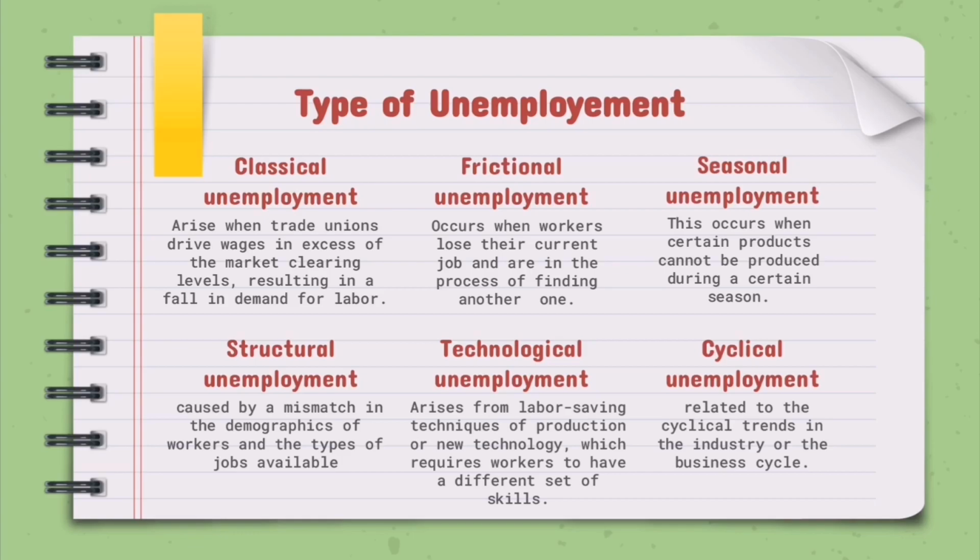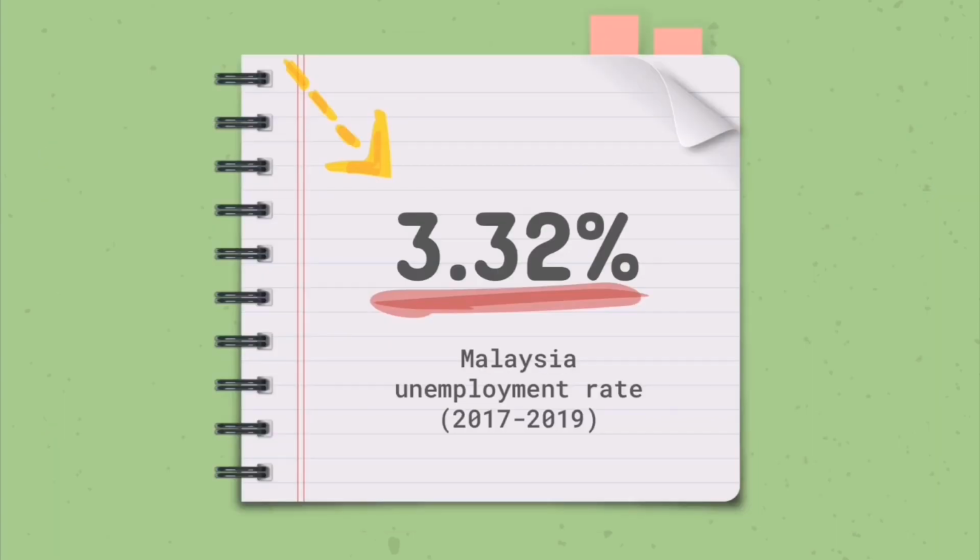Fifth is technological unemployment. It arises from labor-saving techniques of production or new technology which requires workers to have a different set of skills. It also occurs when developments in technology and working practice cause some workers to lose their jobs. Sixth, cyclical unemployment is a type of unemployment which is related to the cyclical trends in the industry or the business cycle. The current Malaysia unemployment rate is 3.32%.